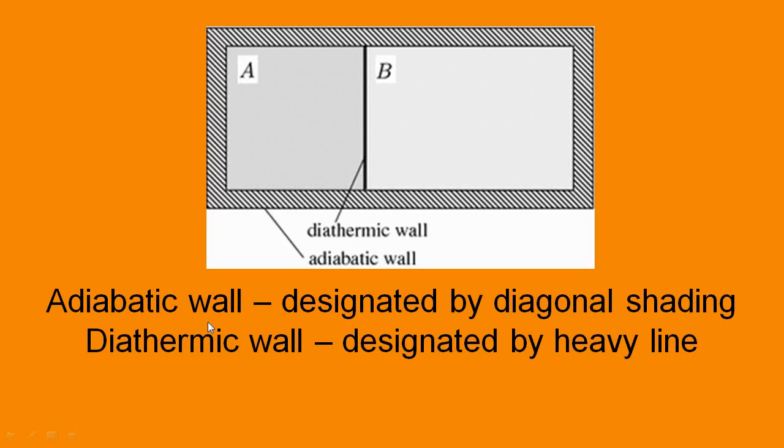Always this adiabatic wall is represented by double walls with diagonal shading. So this is an adiabatic wall. That means surrounding A and B, you have an adiabatic wall, that means no transfer of energy. And between A and B, a single line or a heavy line, and through this energy transfer is possible.